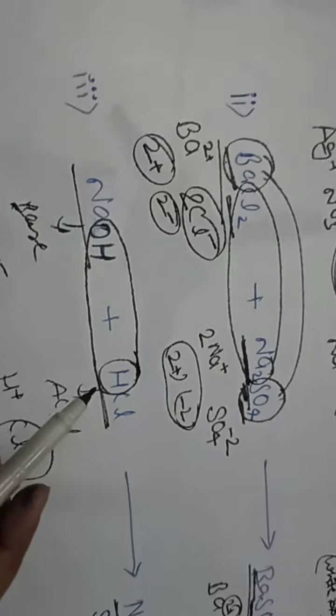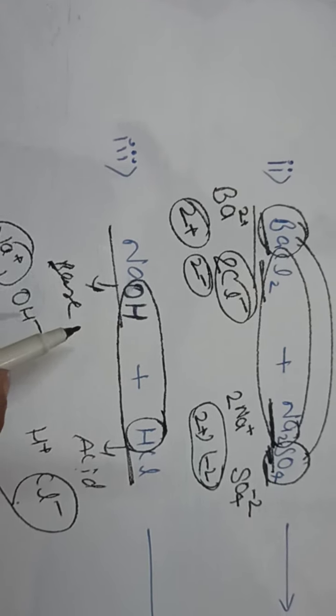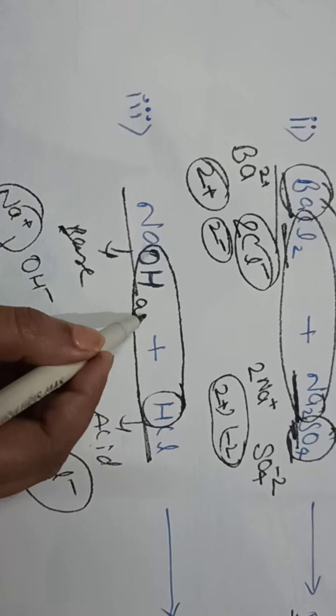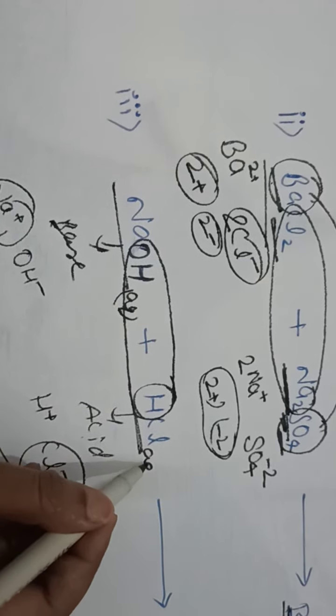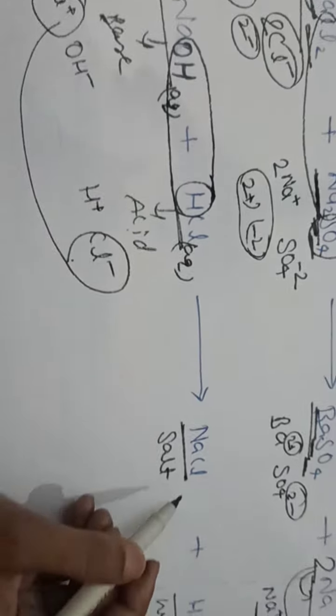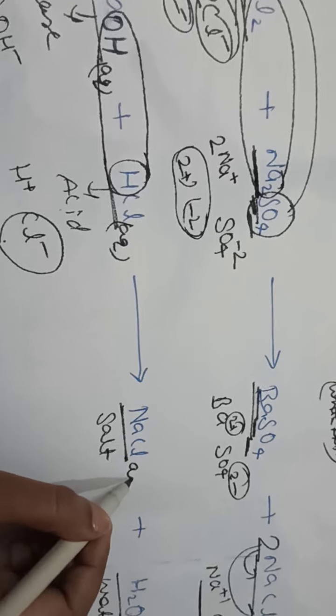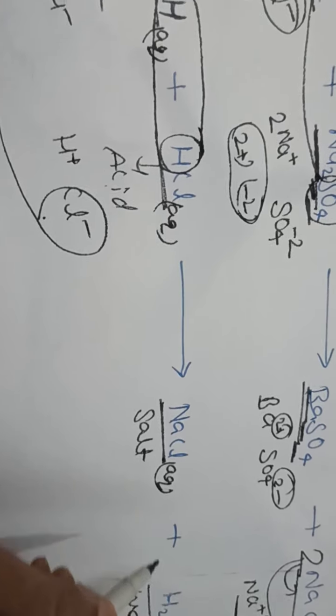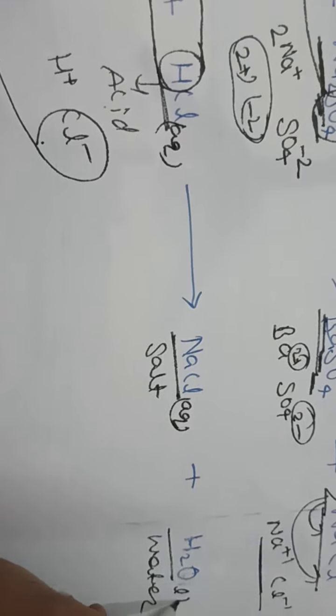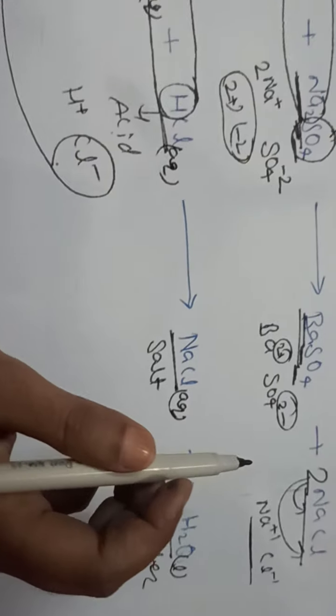Now if you want to show the states to make it more informative, so NaOH is also aqueous, HCl obviously aqueous, and NaCl, it is salt in aqueous state, here it will be formed, and this water is in liquid state.